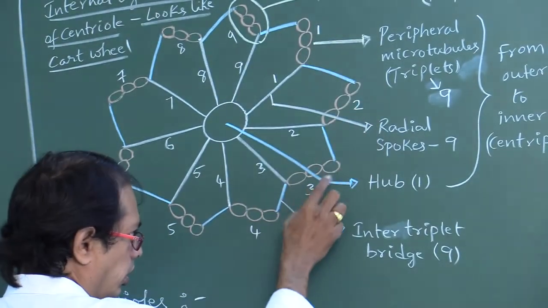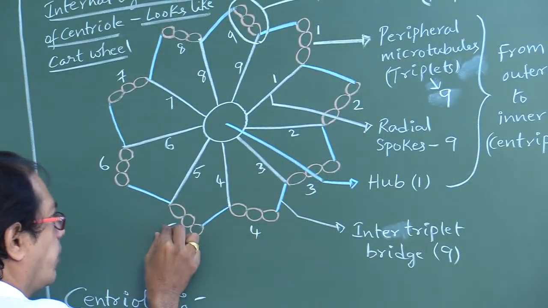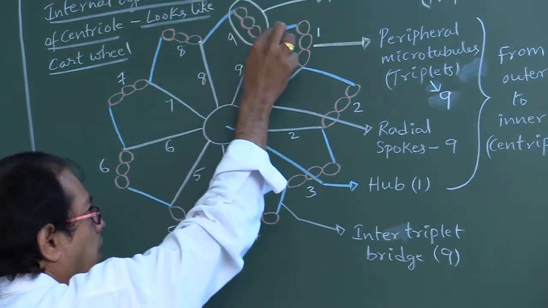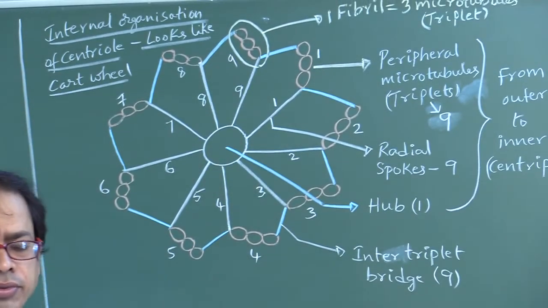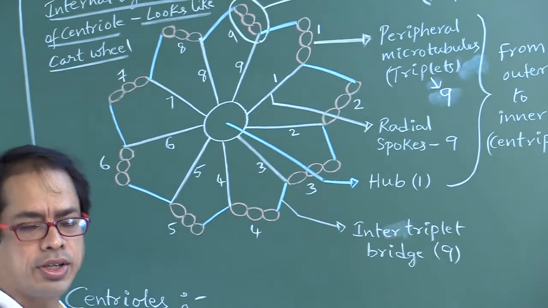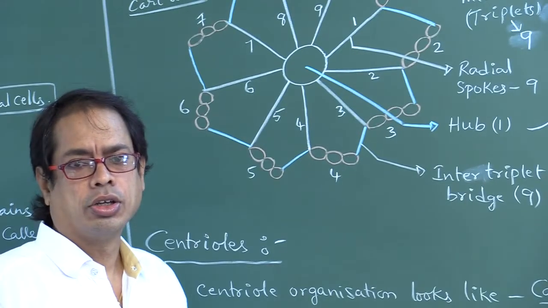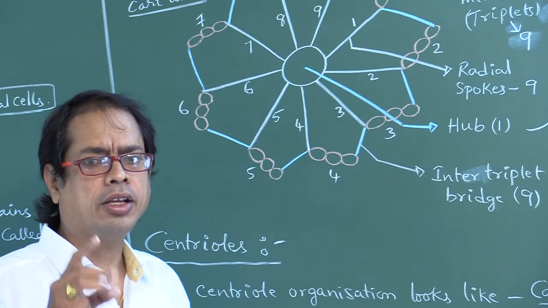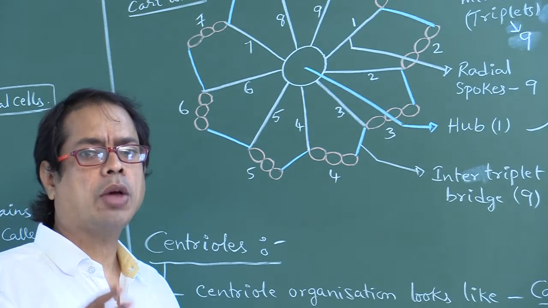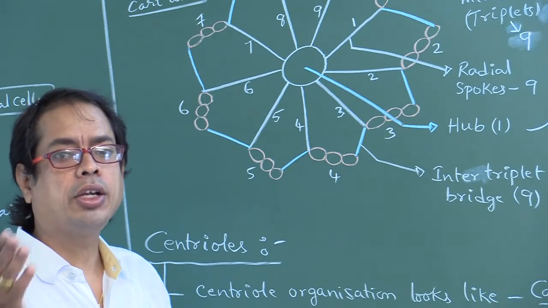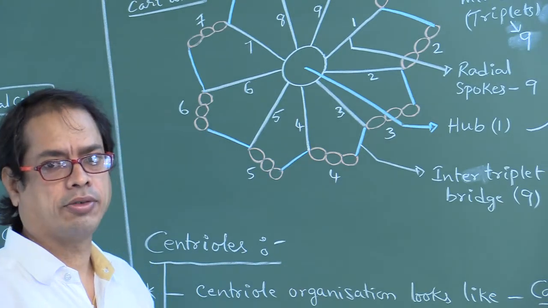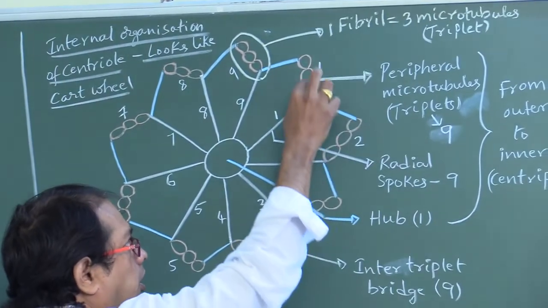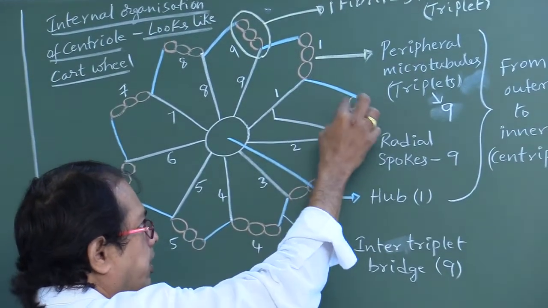1, 2, 3, 4, 5, 6, 7, 8, 9. Number of fibrils 9. Number of triplets 9. The total number of microtubules: one fibril contains 3 microtubules, so 9 into 3 is 27.